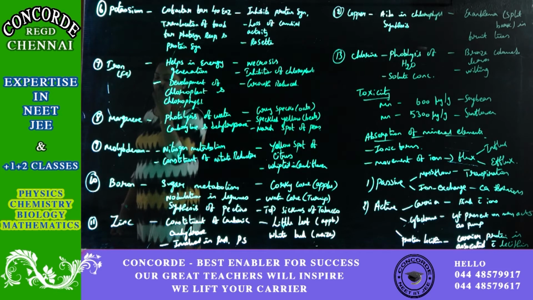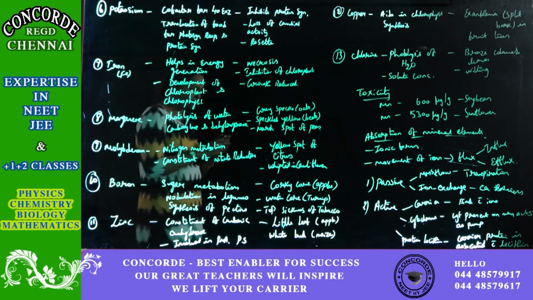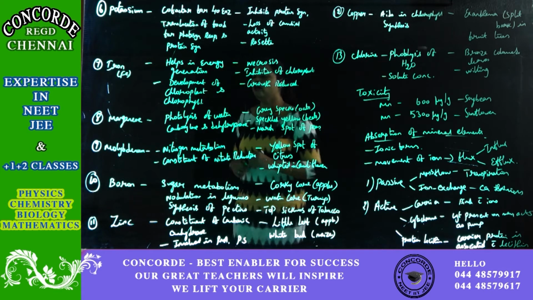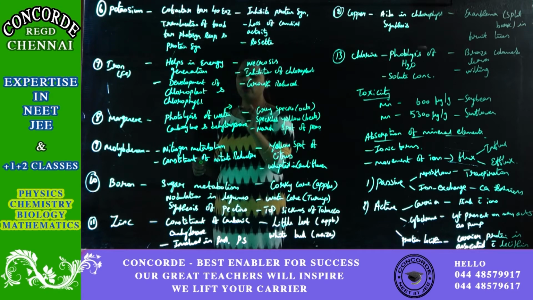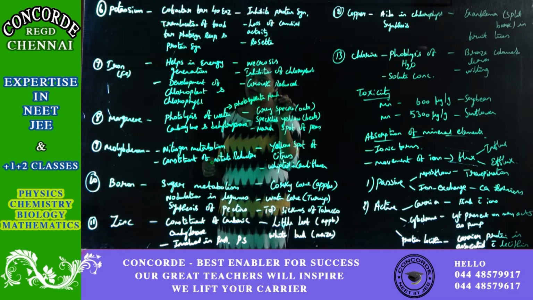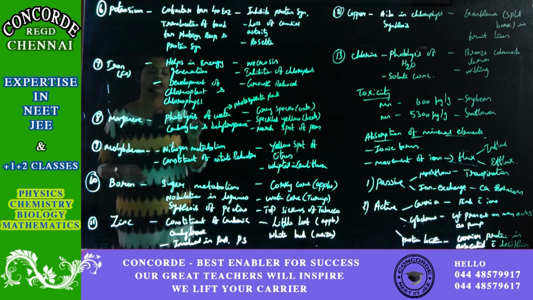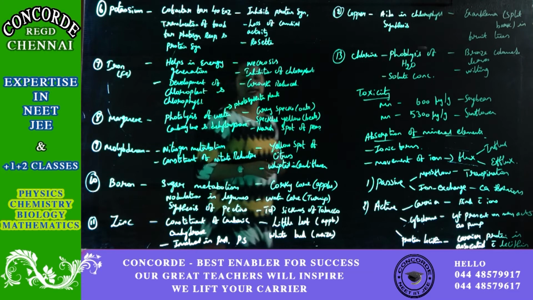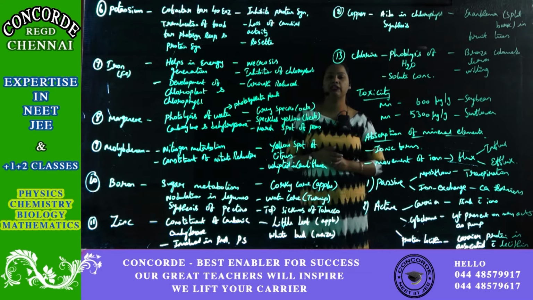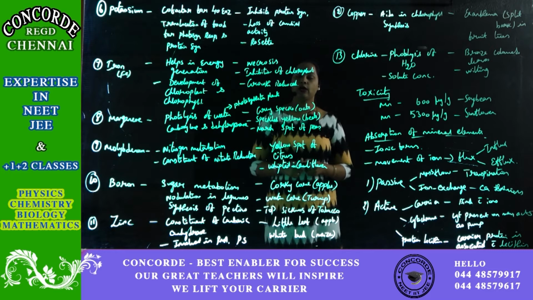The eighth essential element is manganese, which takes part in the photolysis of water. When we say photolysis of water, it means it will happen only in photosynthetic plants. Manganese is also responsible for the formation of carboxylase and dehydrogenase enzymes.